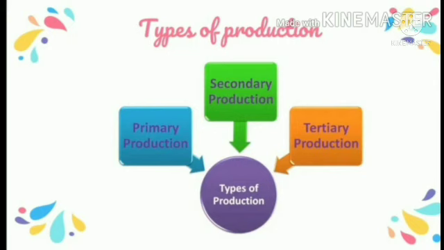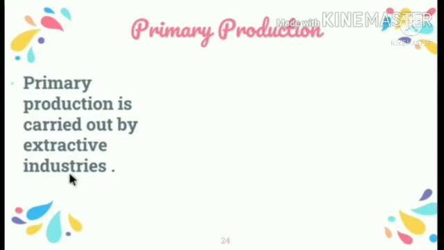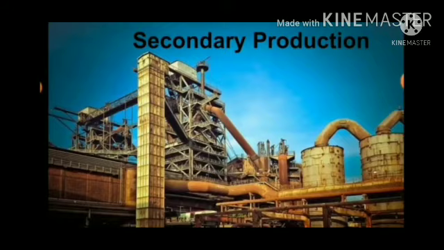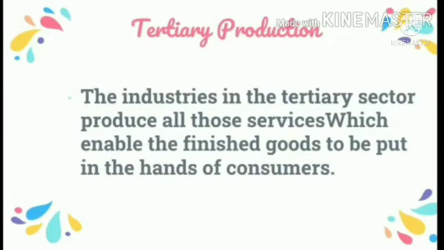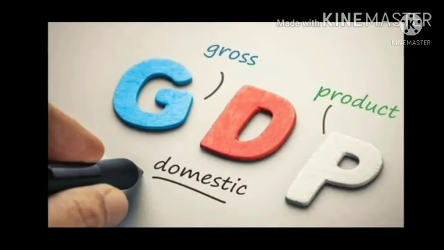They are primary production, secondary production, and tertiary production. This tertiary production is also known as the service sector. And then GDP. What is meant by GDP? Gross domestic product. That is the income of the nation.